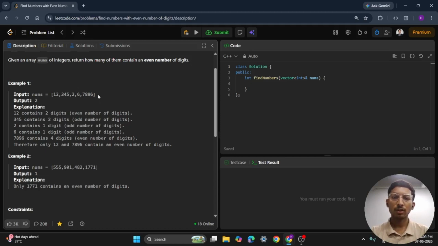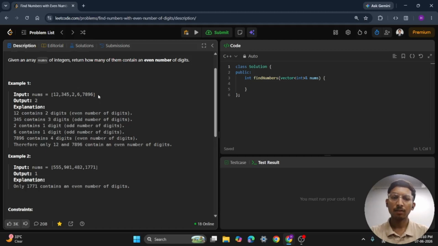Now let's think about the logic. To solve this problem, we need to know how many digits a number contains. How can we count the digits? Let's take a number like 345. When we divide it by 10 repeatedly, it will give us 0 at the end. 345 divided by 10 gives us 34. When 34 is divided by 10, it gives us 3. When 3 is divided by 10, it gives us 0. So the number becomes 0 after 3 divisions. This means it has 3 digits.